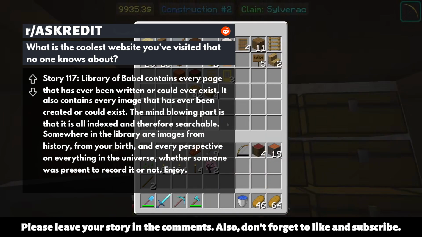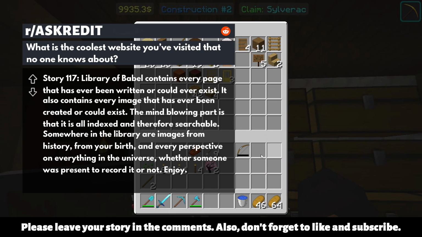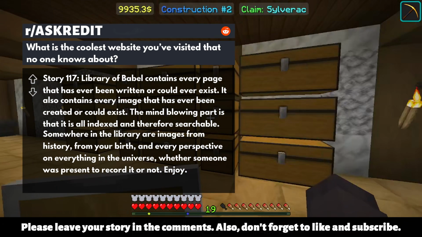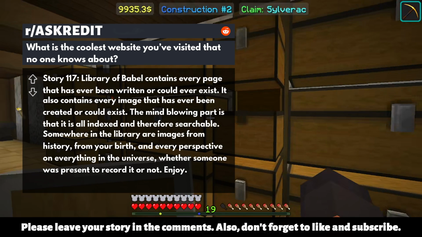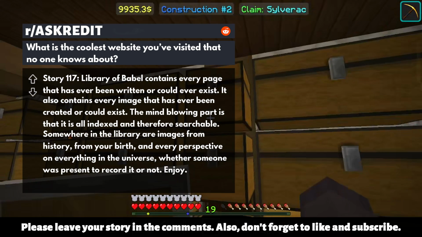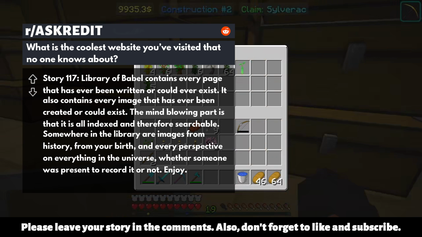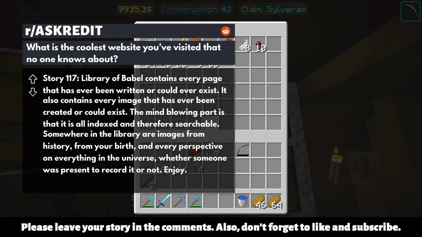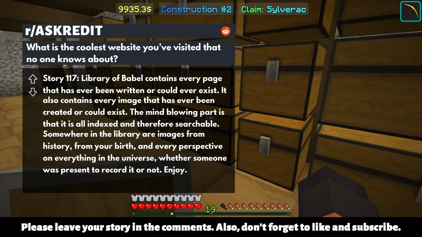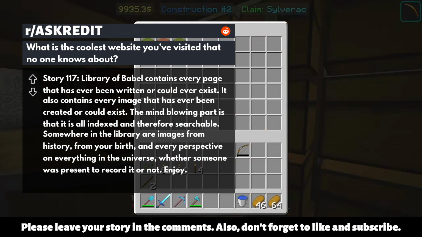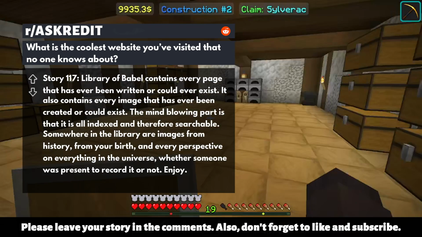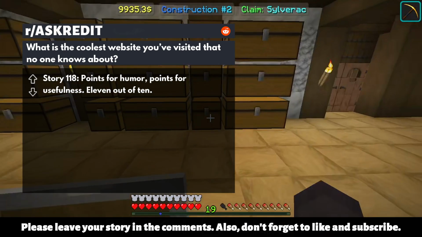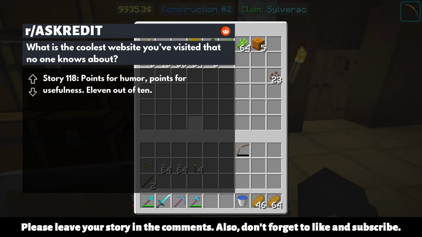Story 117. Library of Babel contains every page that has ever been written or could ever exist. It also contains every image that has ever been created or could exist. The mind-blowing part is that it is all indexed and therefore searchable. Somewhere in the library are images from history, from your birth, and every perspective on everything in the universe, whether someone was present to record it or not. Enjoy. Story 118. Points for humor, points for usefulness.